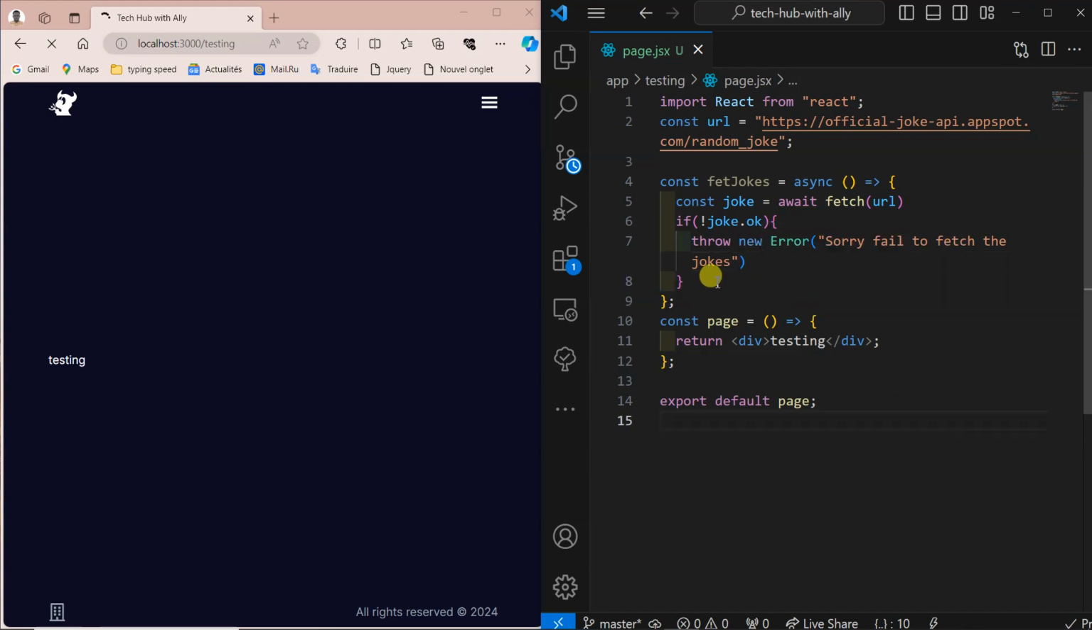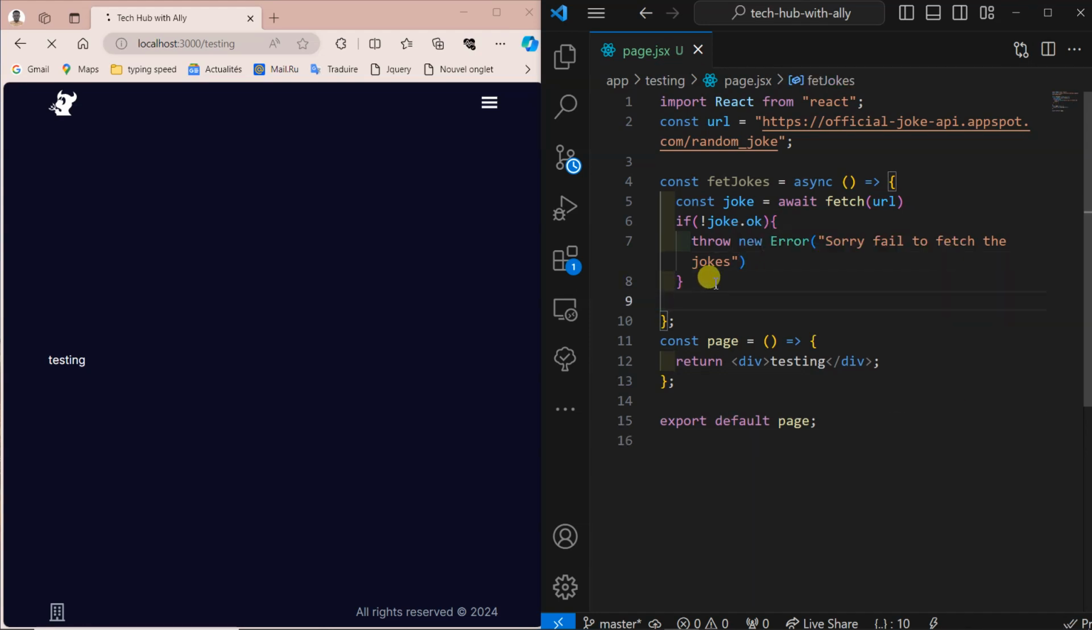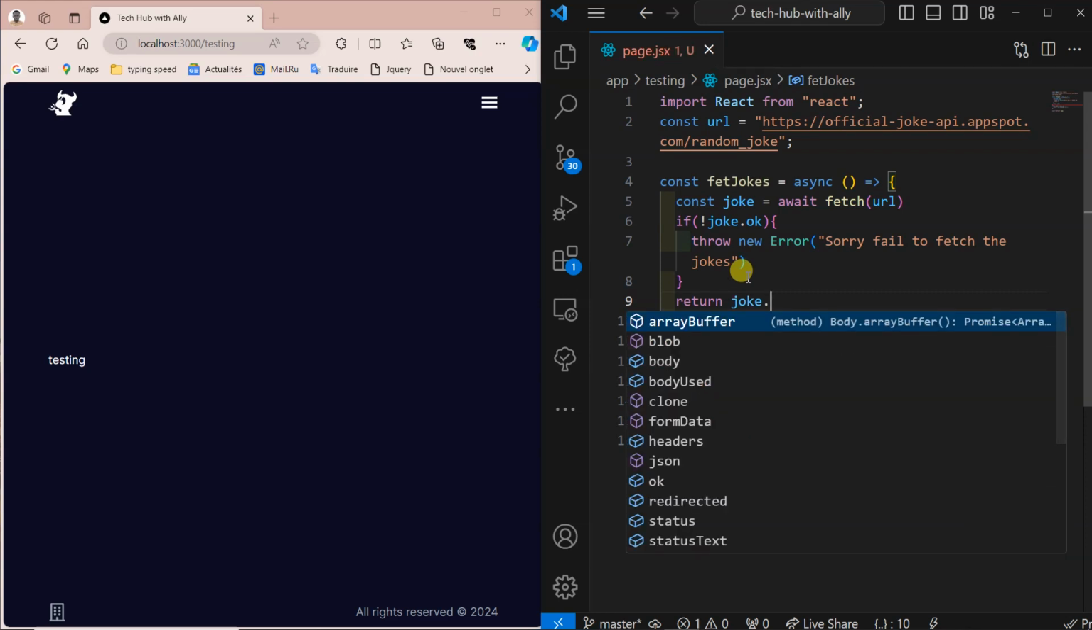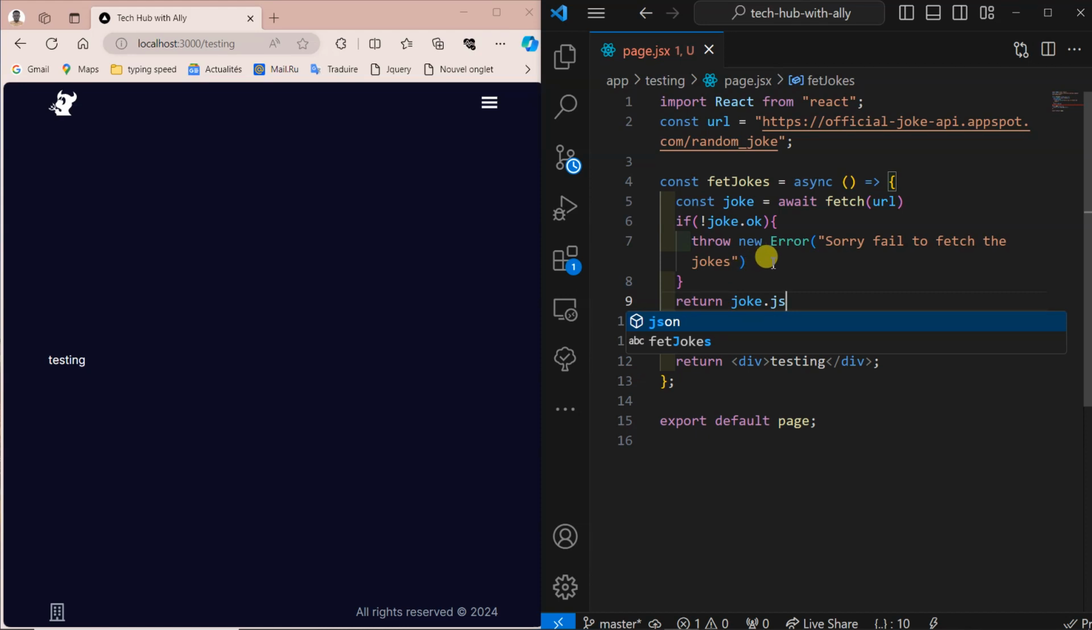So what next, if everything goes well? I can do return. Remember, this is why I put your error last time. It's going to be joke dot JSON. JSON is the format of the text. Okay, dot JSON. Make sure you call it within this parenthesis like this. You are okay with that one.